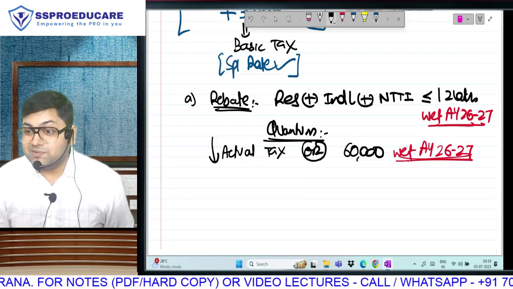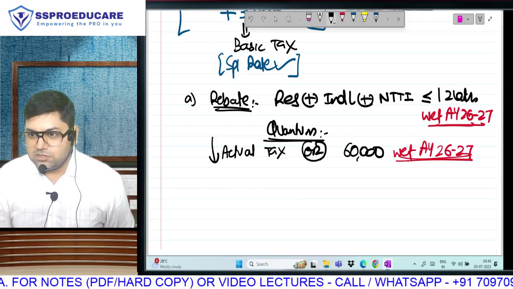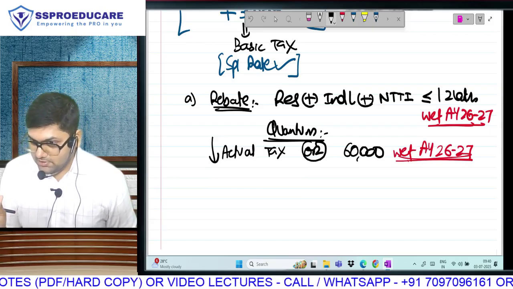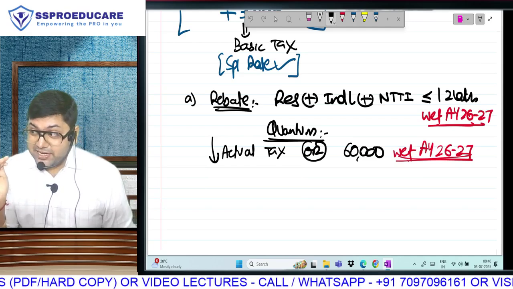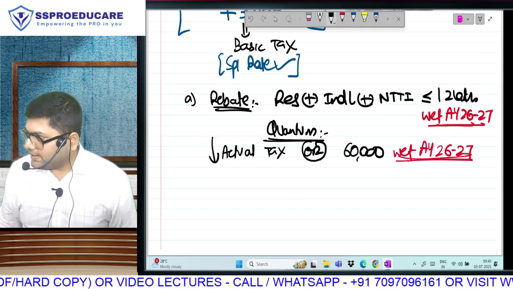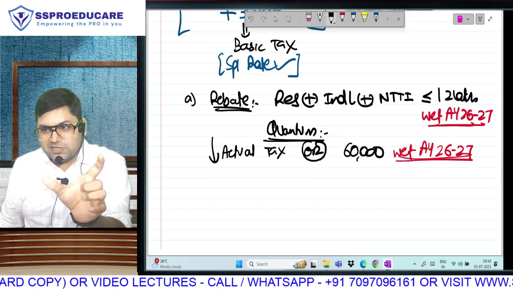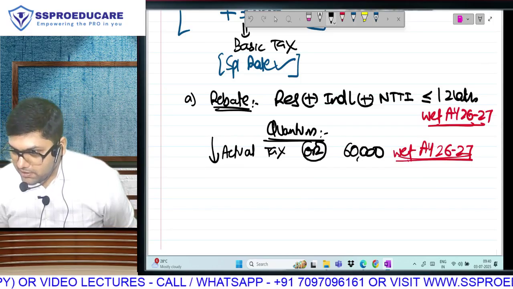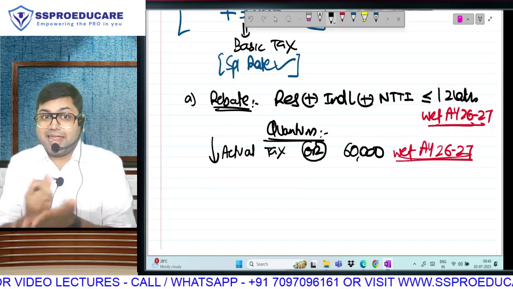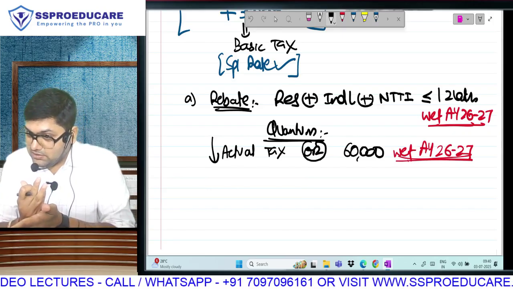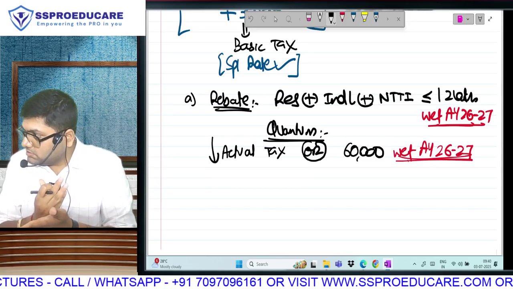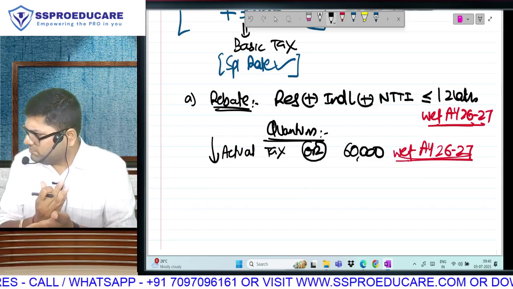So in the old regime, the maximum limit of rebate was 12,500, and the eligibility income figure was 5 lakh. So on 5 lakh income, how much tax comes in the old regime? 12,500. That only is becoming rebate. That means can we safely say that at 5 lakh rupees in the old regime your tax will become zero? No special rates, assuming normal income.